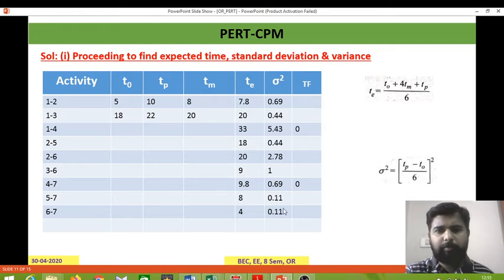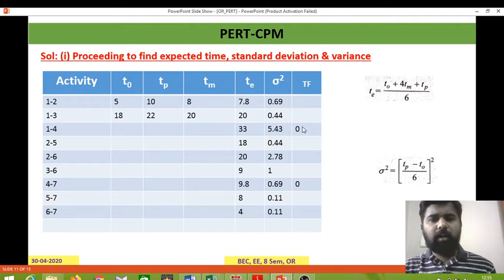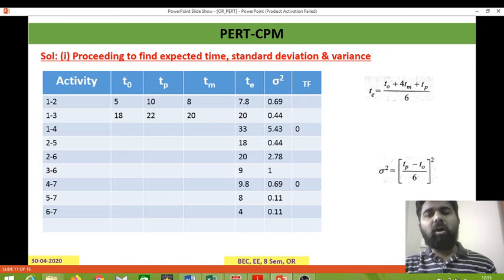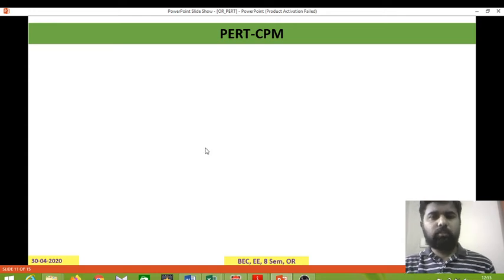Sigma square is calculated the same way. Then total float can be calculated the same as in the critical path method. You can do it by finding the earliest finish time and latest finish time. Subtracting the earliest finish time from the latest finish time gives you the total float. Or, in another method,